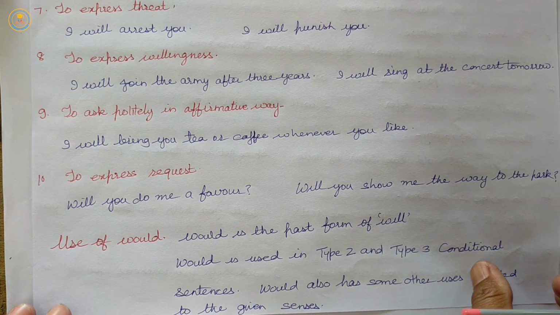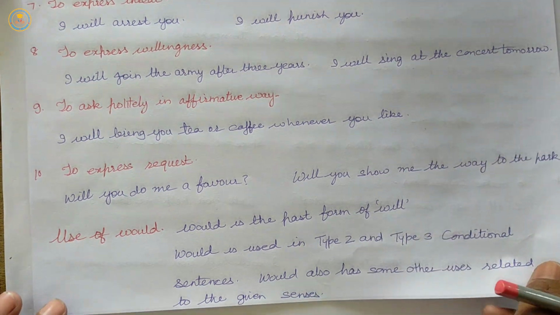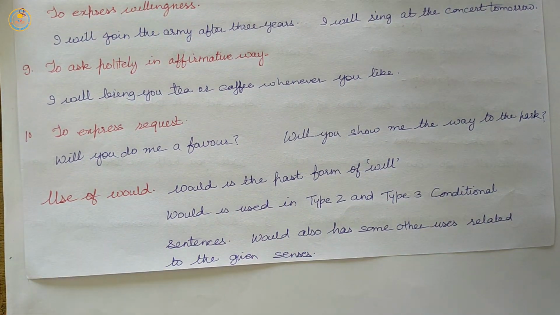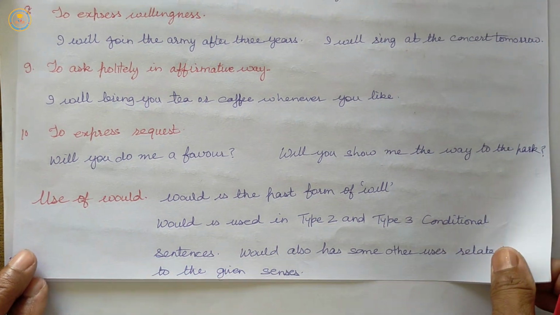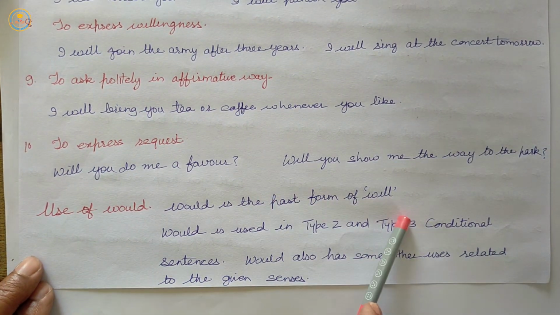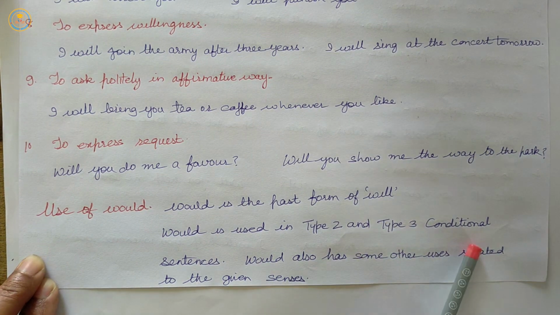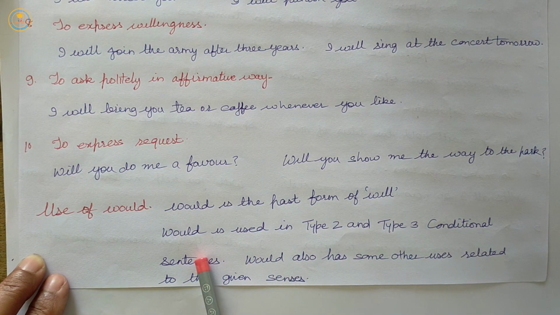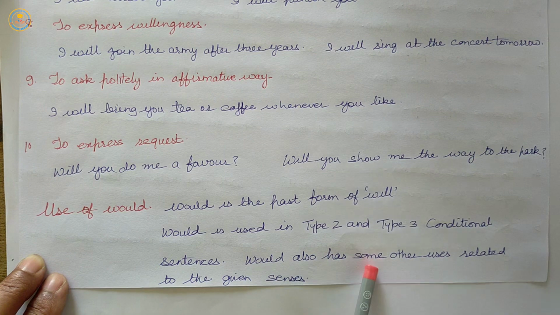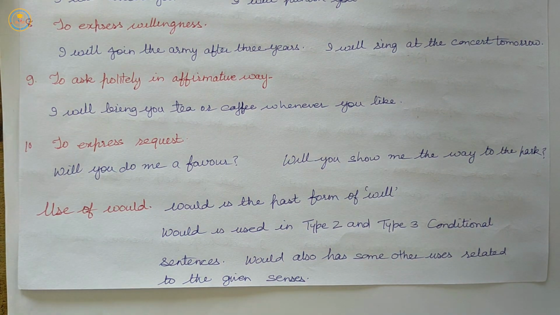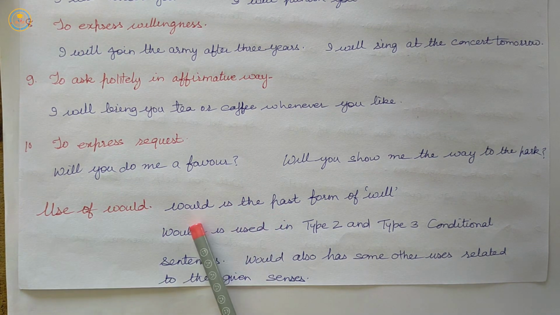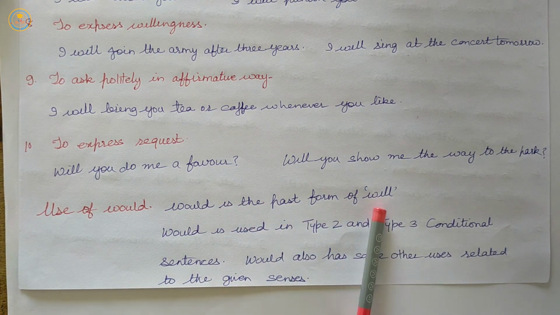So, our next modal is would. Let us see the use of would. Would is the past form of will.